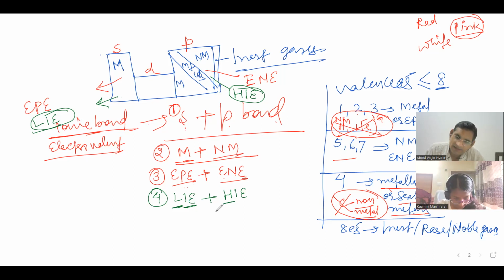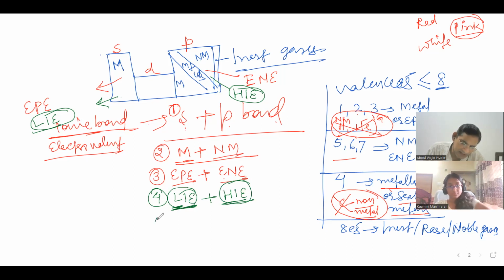The bond formed between low ionizing energy elements and high ionizing energy elements will always be ionic or electrovalent. Metals will always lose electrons with relatively greater ease, meaning their ionization energy will be low. Non-metals lose electrons with relatively greater difficulty, so they are high ionizing energy elements. You will study this mainly in periodic classification. Metals are always low ionizing energy elements and non-metals are always high ionizing energy elements, so the bond formed will always be ionic or electrovalent.